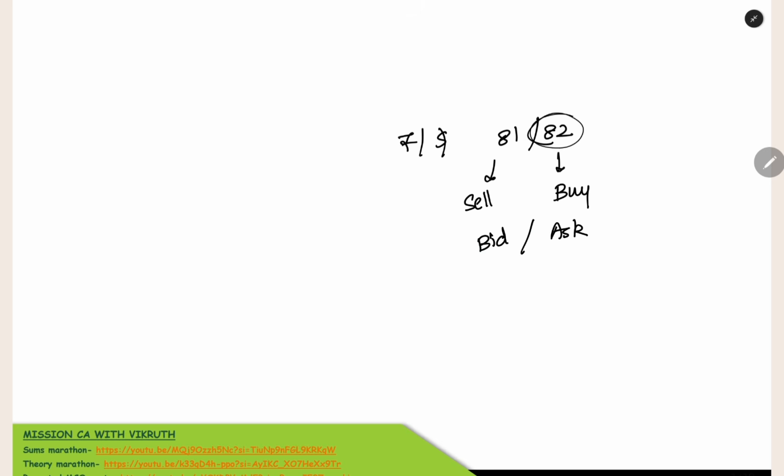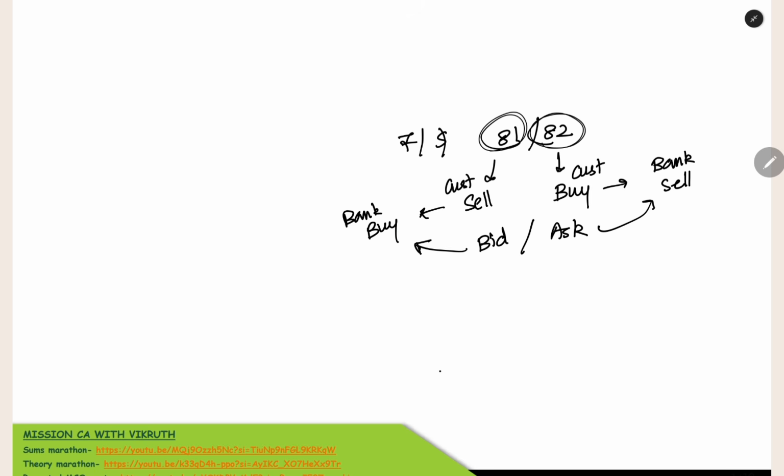Now you will buy at high and sell at low. When you are buying, what will happen? This is a buying transaction for the customer, but for the bank this transaction will be a sales transaction. When you are buying, the bank will sell to you. When the customer is selling the dollar, the bank will buy. So this is the logic behind it. Bid means the bank will buy. Ask means the bank will sell. That is what they have given in the statement there.